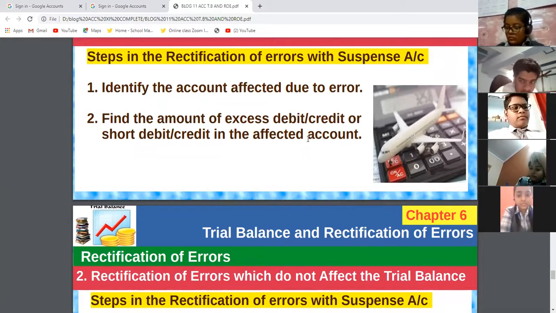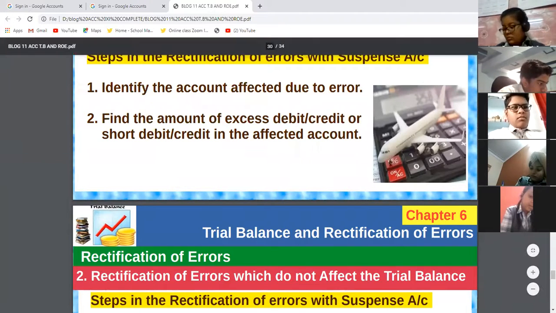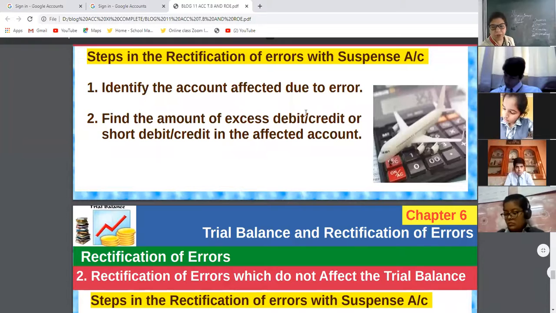Akshi, note down the notes, beta. If you are not copying the notes, then there will be a problem for you.